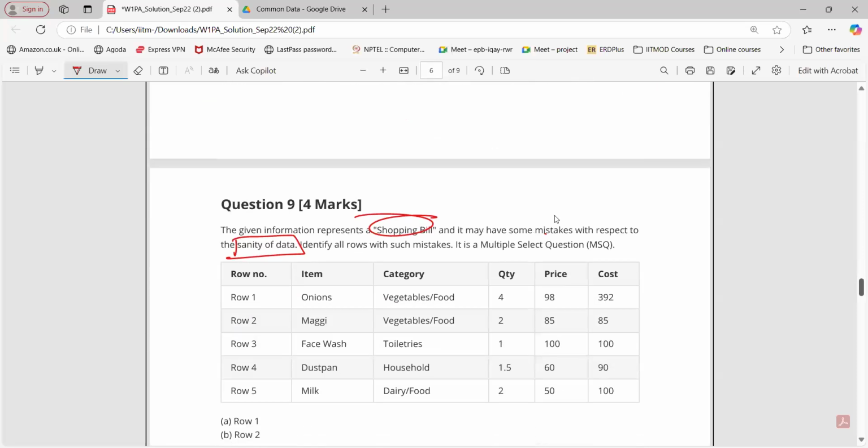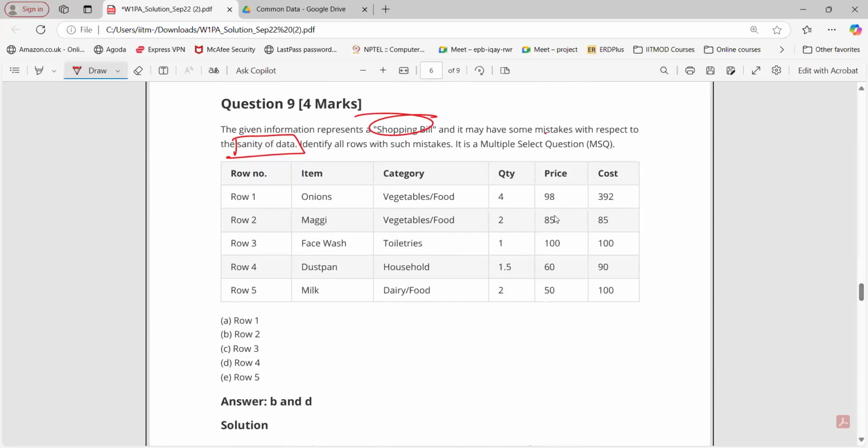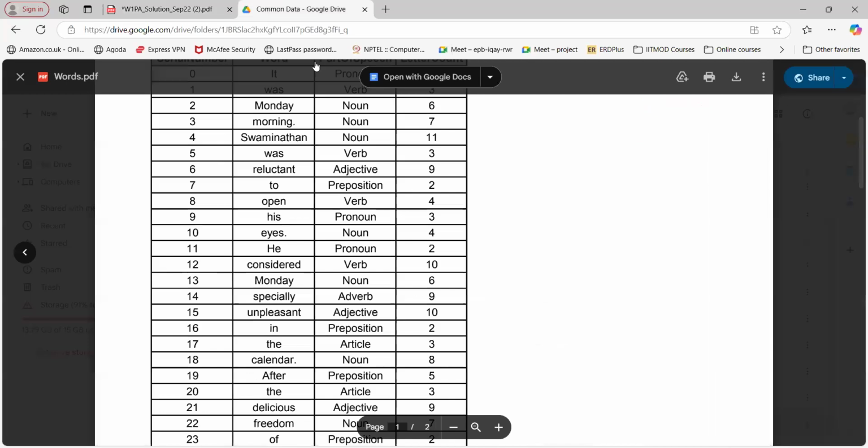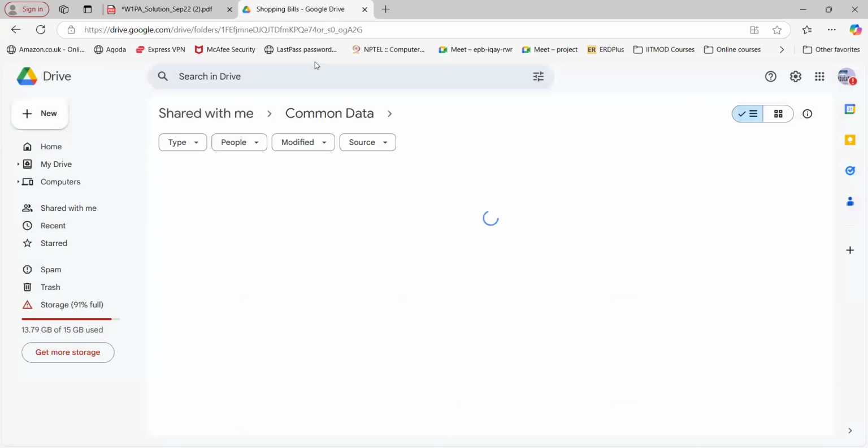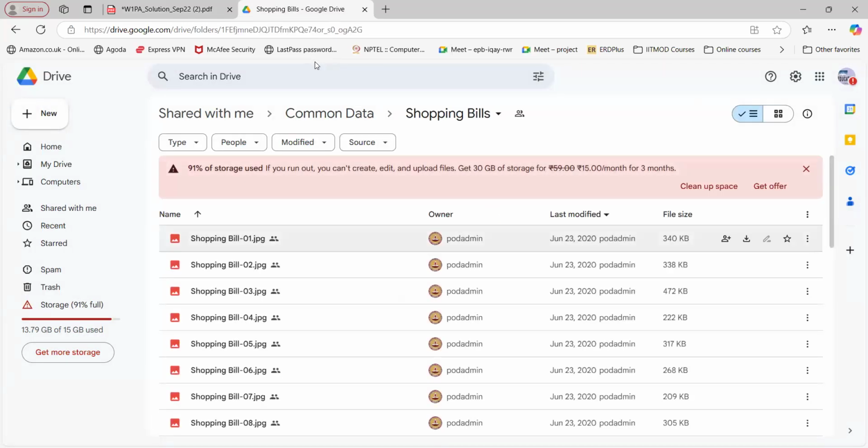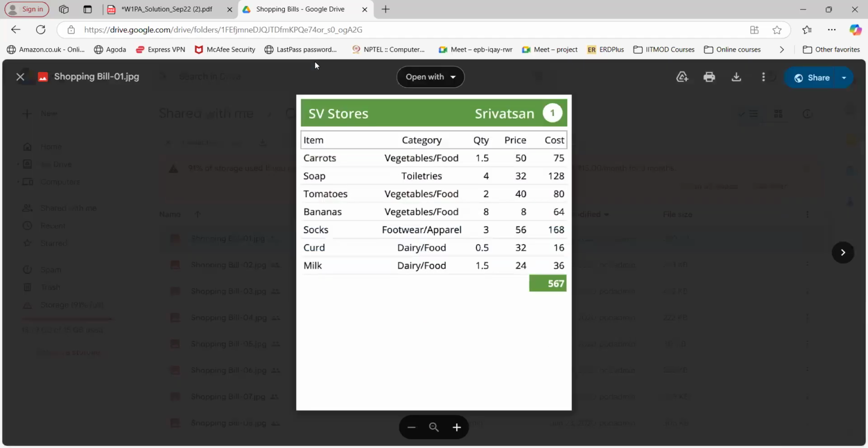What is sanity of data? So if we talk about, let's say, the shopping bills data set. See here, we have item carrot, quantity 1.5, price 50, cost 75. So when I talk about this particular record, the structure must be correct. Now what about the structure? When we talk about sanity, it should satisfy the data type. Yes, that is true. But the structure also should be correct.